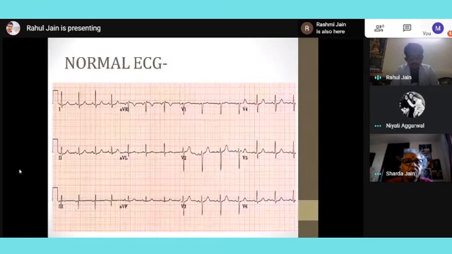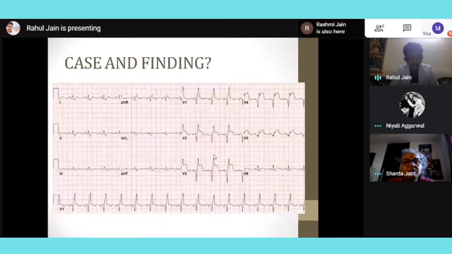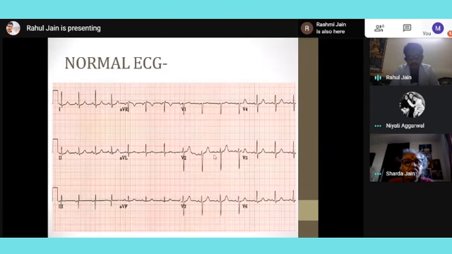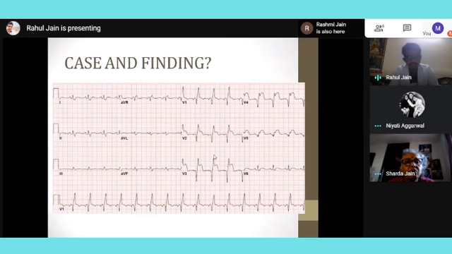Then coming to normal ECG. So this is just a normal ECG. So why have I put this? Because I want everyone to distinguish between this and this. This is the ECG which we should never miss in our clinical practice, and if we miss this ECG, then our patient will be in huge trouble.